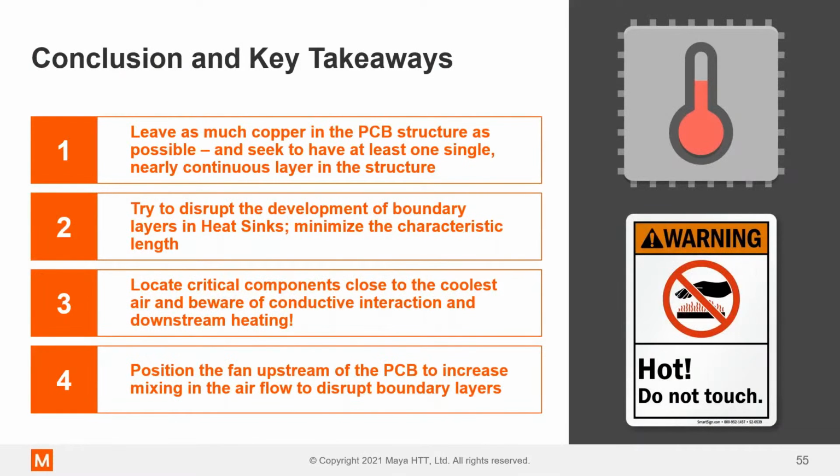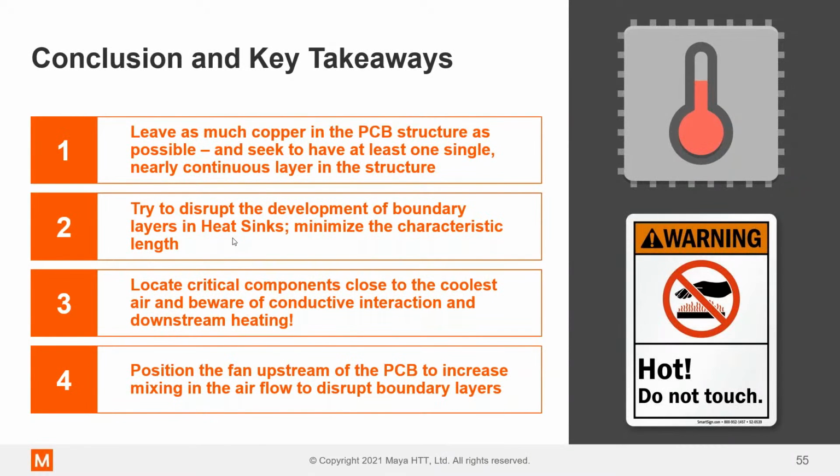All right, I think this is getting on to my last slide. But in conclusion, and key takeaways. The first one, leave as much copper in the PCB structure as possible. You want to have at least one single nearly continuous layer in the structure. This can be a ground plane, a power plane, something in the board to increase the copper, promote conduction, promote spreading. We really want to get those point temperatures, the high hot spots on the board, away by introducing copper into the board. Number two, we want to disrupt the development of boundary layers in heat sinks, minimize the characteristic length, right?